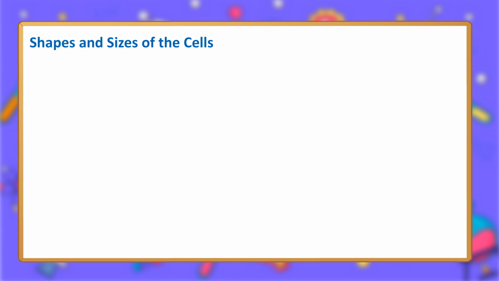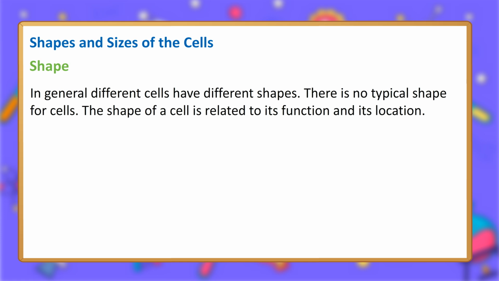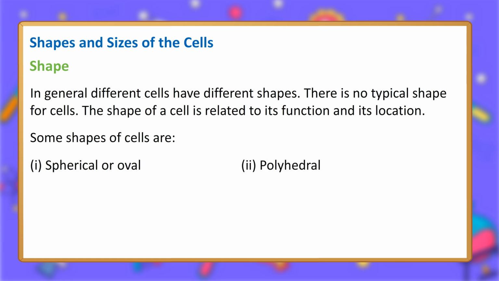Shapes and sizes of the cells. Shape. In general, different cells have different shapes. There is no typical shape for cells. The shape of a cell is related to its function and its location. Some shapes of cells are: 1. Spherical or oval. 2. Polyhedral.